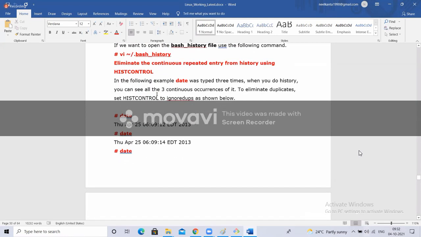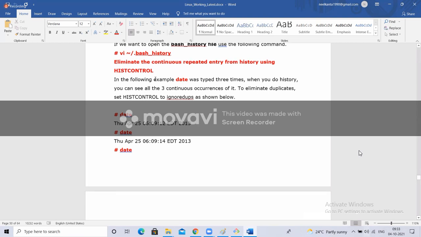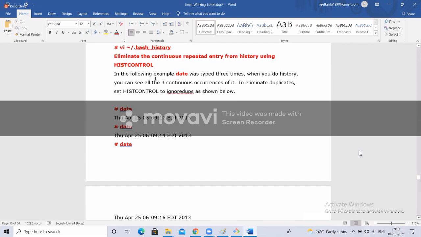And for example, if I'm executing the ls command 10 times, it has to treat it as only once. For that also we can set ignoredups equal to true, something like that. If you set it, it will ignore the duplicates, right? Just information you should be aware of.